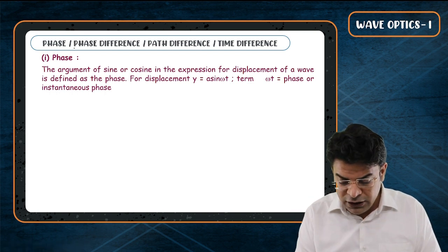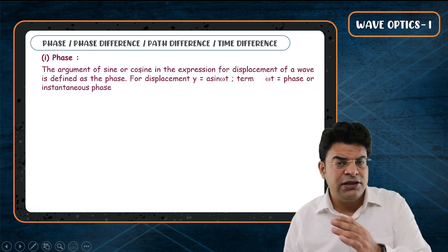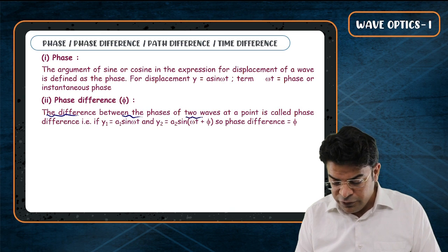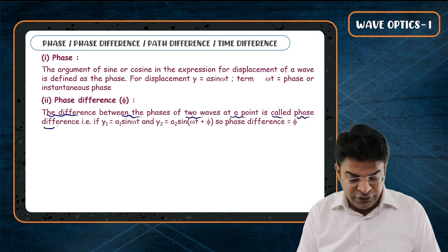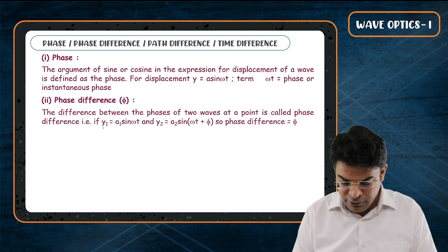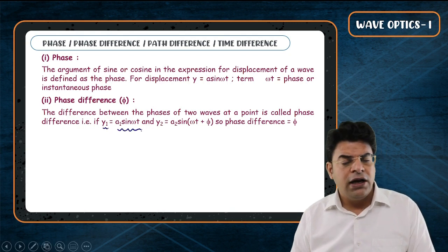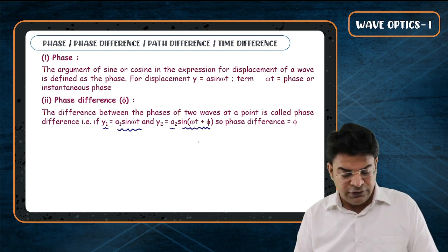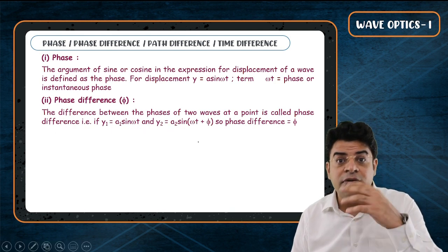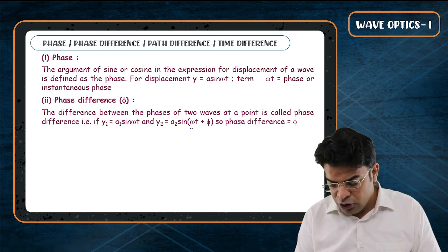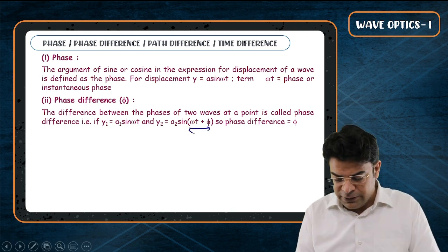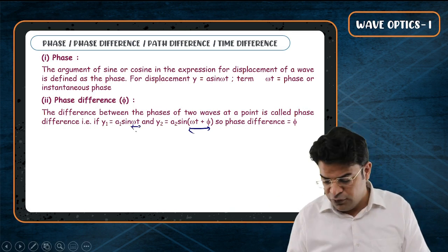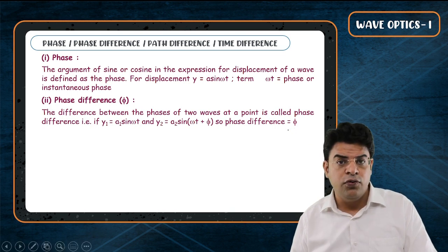Second thing, what is phase difference? The name itself says phase difference, the difference in the phase. The difference between two phases of two waves at a point is called phase difference. If the first equation is given by y1 equals a1 sine omega t and the second disturbance has equation y2 equals a2 sine (omega t plus phi). So the phase difference is nothing but the difference in the phase. The phase of second disturbance is omega t plus phi. The phase of first disturbance is omega t. So their difference is omega t plus phi minus omega t, that gives you phi. So the phase difference has to be equal to phi.